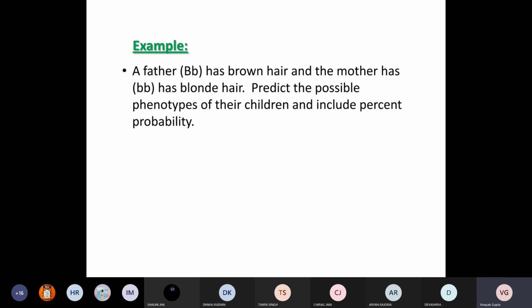Let's discuss this. You should be able to calculate this. If the father, capital B small b, has brown hair, and the mother has blonde hair, predict the possible phenotypes of their children and include the percentage probability. Can you do this?